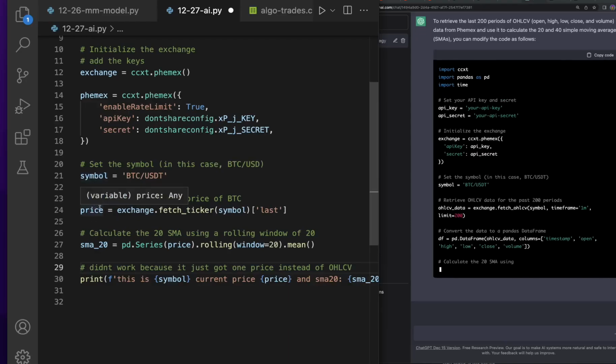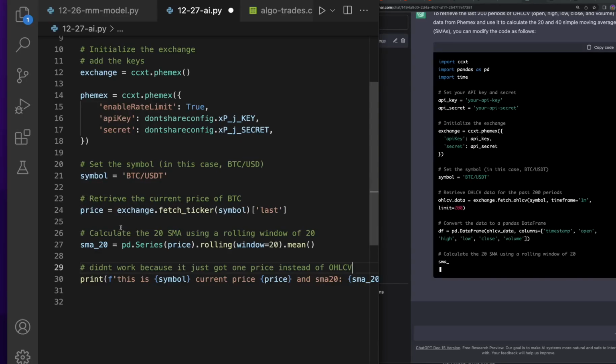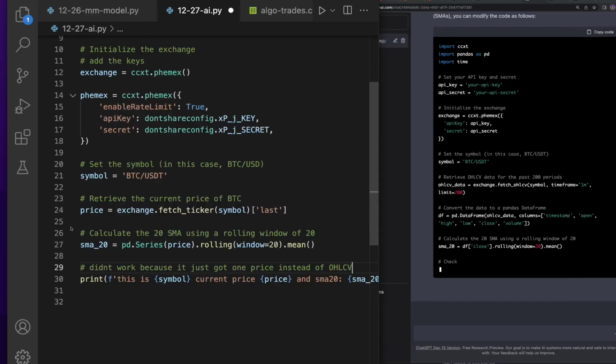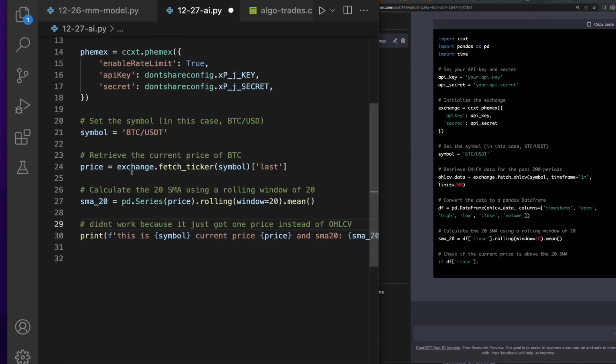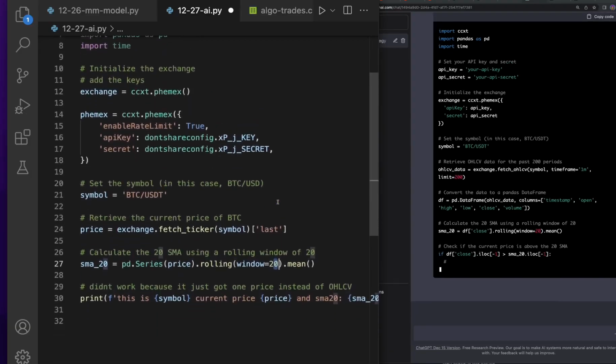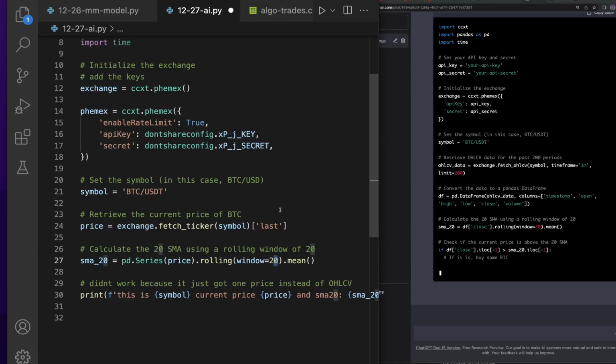Now I've written so many bots and I've taught this so many times that I know that it wouldn't work because there's only one price and you need 20 total prices to get the mean. But if you're new to this, it might be different.